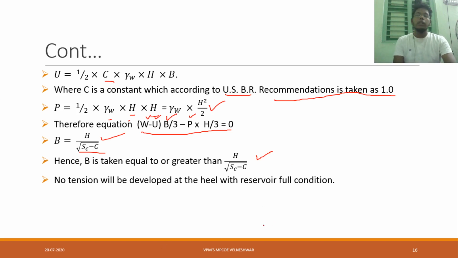Now you may have a doubt, sir, already here I have taken B, again why here? The width you are providing, there should be some limit. That limit we will consider using this formula. Now no tension will be developed at the heel with reservoir full condition. Whenever the reservoir is full, no tension will be there.